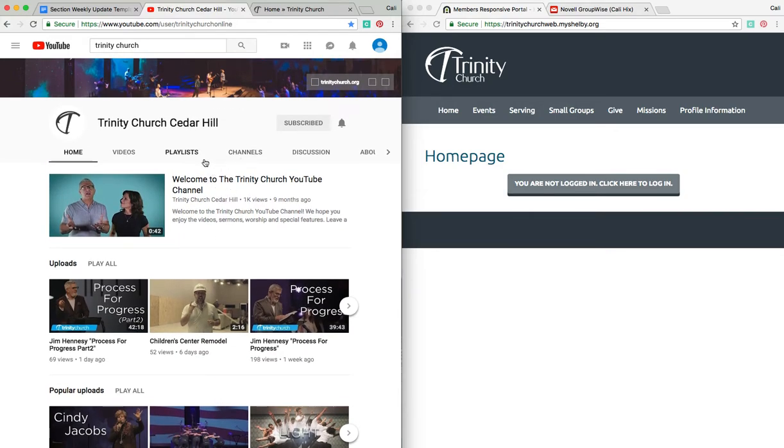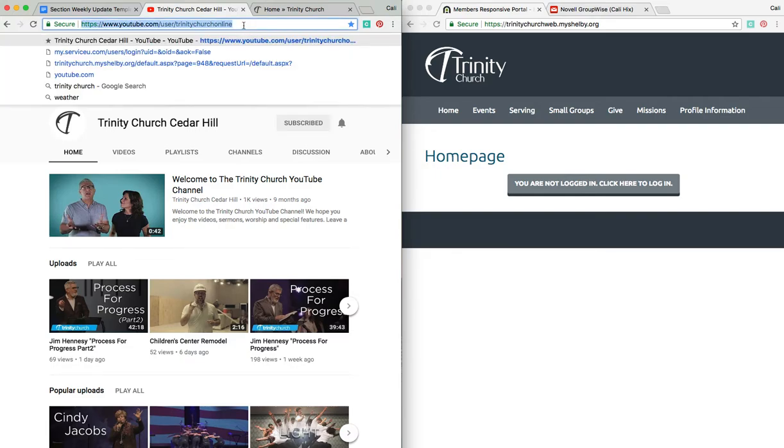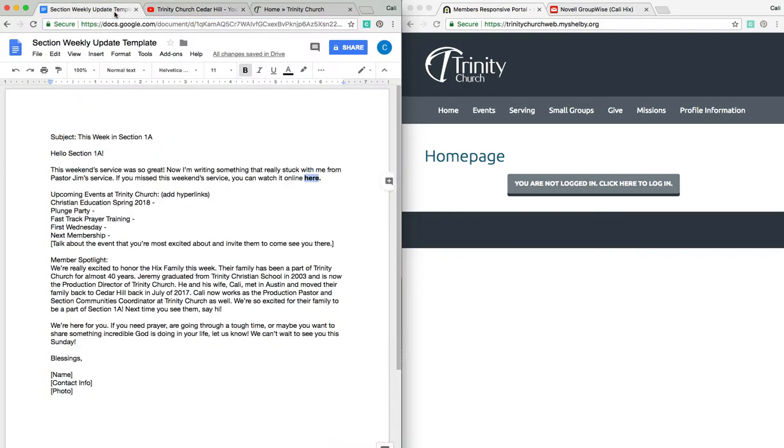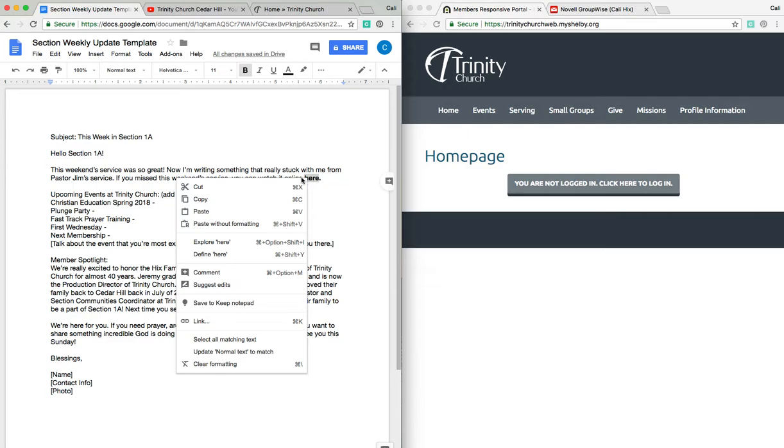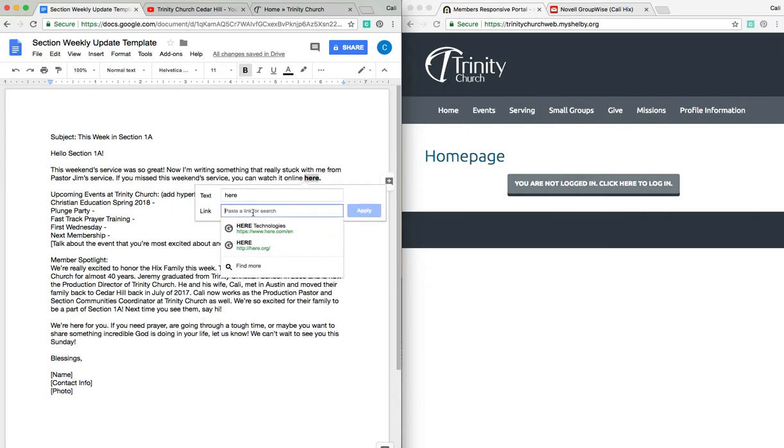So in order to add the hyperlink, all you have to do is come up here and you can double click in the bar and you can right click and say copy, then come back to your document, right click on the word you want to link it to, and you'll see there's a link button right here. So we click on that and we right click again in the link box and click paste.